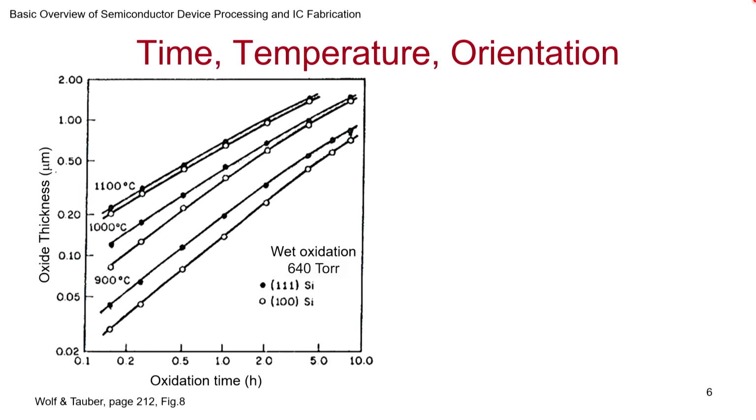So let's get started. First of all, what will be the oxide thickness as a function of time for various temperatures? Temperature is the parameter, and it turns out that the two orientations show different values. What do we find? We find that 111 has a higher rate of oxidation, so you have higher thickness obtained on a 111 silicon wafer compared to a 100 silicon wafer. And as you go to higher temperatures, what do you find? The effect of the orientation stops playing a role.